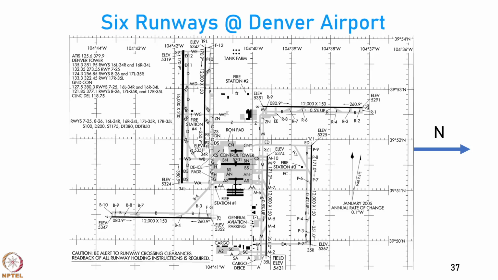Then Denver airport has 6 runways which are inclined perpendicular to each other. So, you have 1, 2, 3 and 1, 2, 3. Okay. Perhaps this one and this one can be used independently, but these two may not be used independently because they are very close to each other.